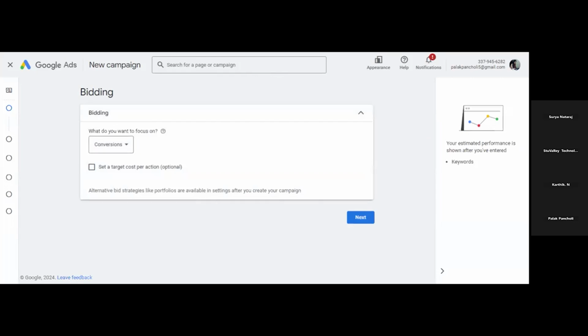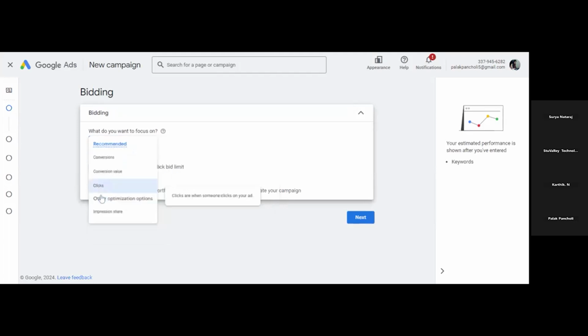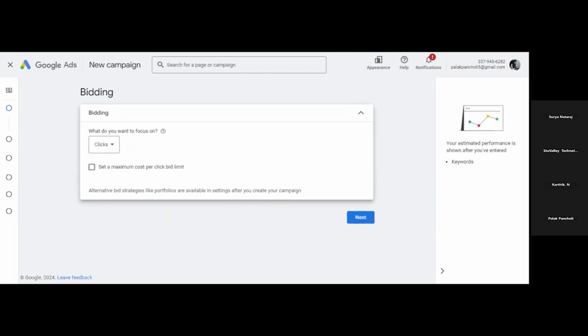What is bidding? Bidding is to set a particular amount for a single conversion on our ad campaign. If we get a single conversion on our ad campaign, what we have to pay for that particular conversion is known as bidding. So what can we select as a bidding? I'm selecting clicks as the conversion for now. When I get a click on my ad campaign, I will consider it as a conversion.